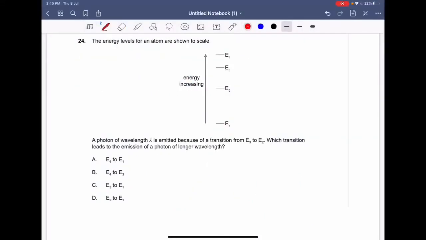Next question, that is your question number 24. The energy levels for an atom are shown to scale. A photon of wavelength lambda is emitted because of the transition from E3 to E2. So an electron made a transition from your E3 to your E2, and corresponding to that a photon of wavelength lambda is emitted.